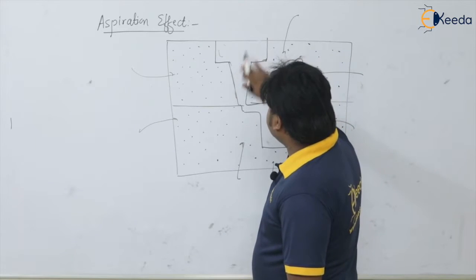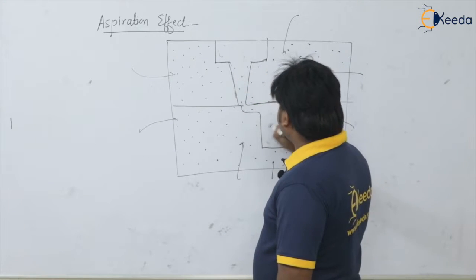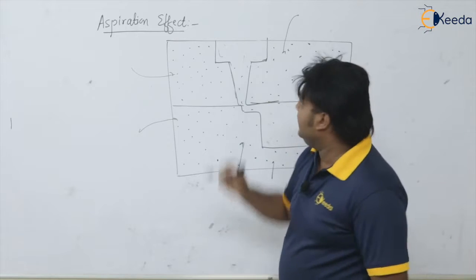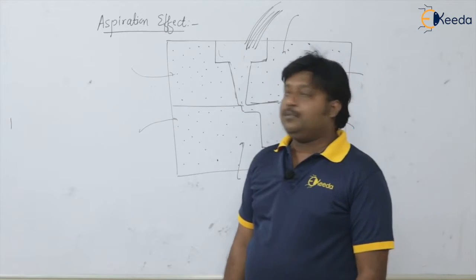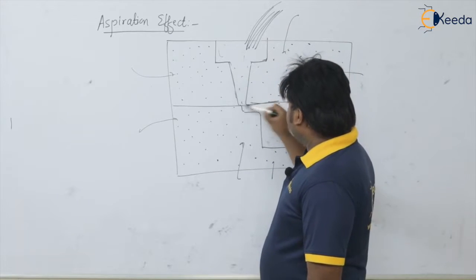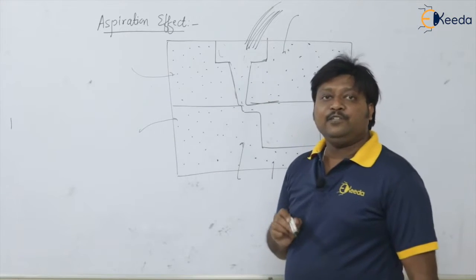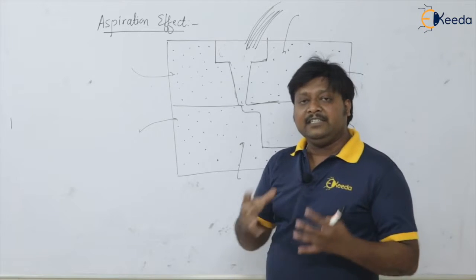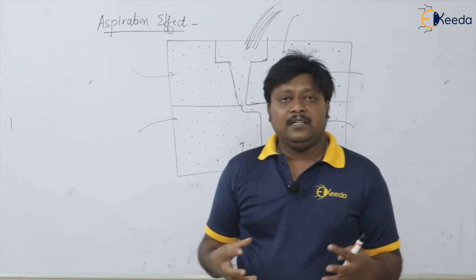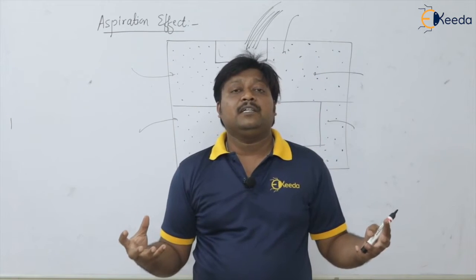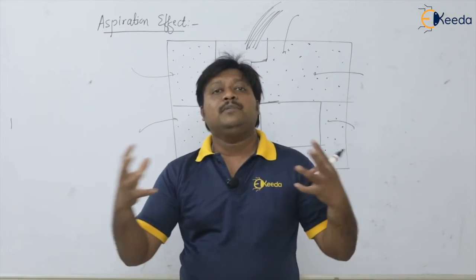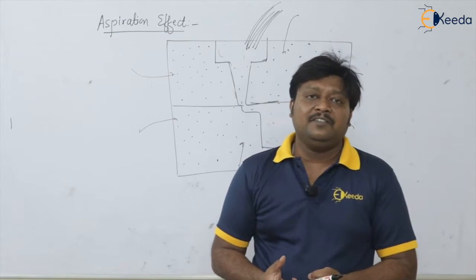And once this air gets sucked into the gating system, and at the same time you pour the molten metal, what will happen? This air will get entrapped in the molten metal, and it will try to come out, but before it comes out completely, the molten metal is going to solidify.